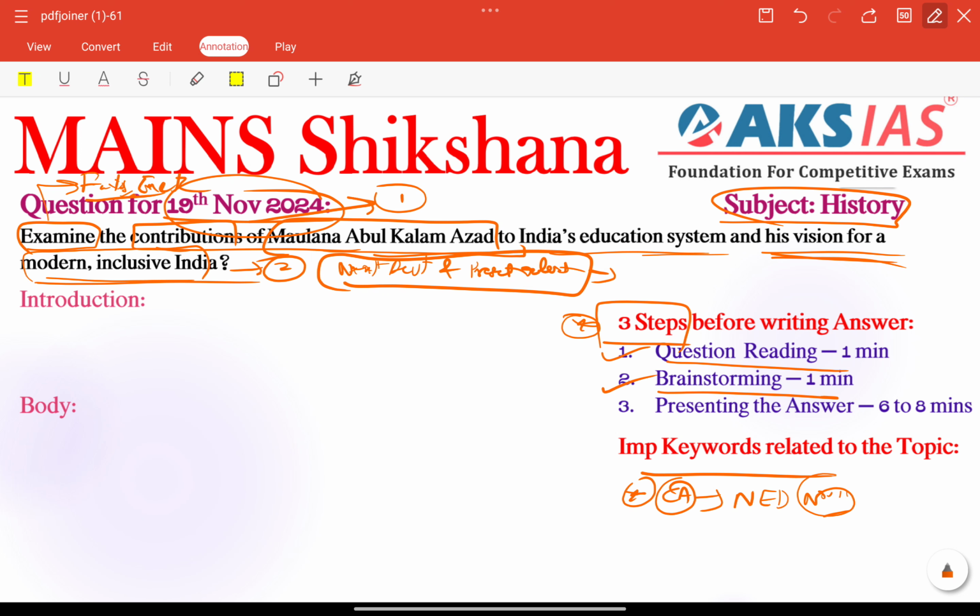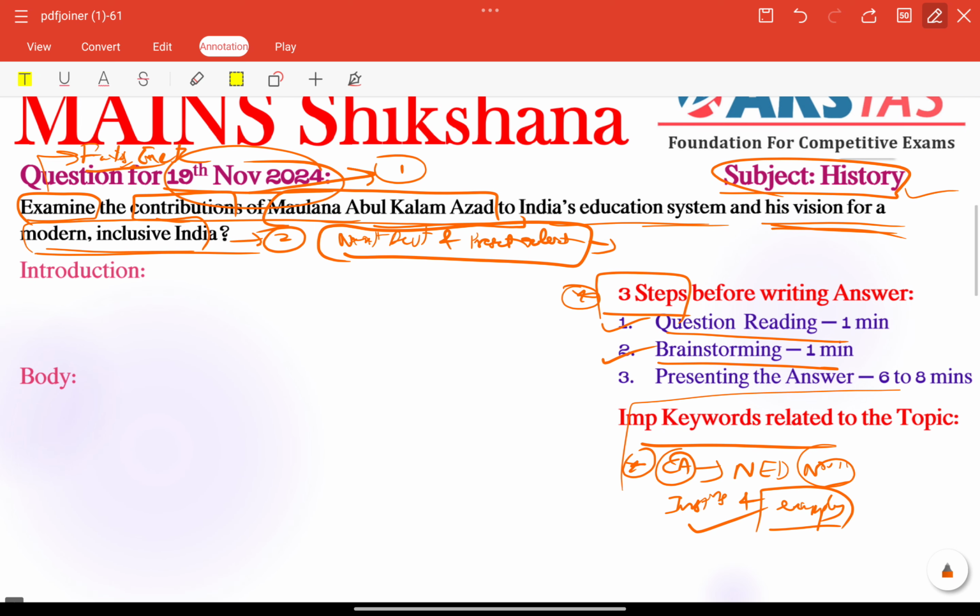Other than that, we can include important institutions that he established, especially institutions, and also we can include some important vision examples of his, as of today in contemporary India, right? Other than that, important technical education related issues also we need to include here. So all these important keywords need to be included, and especially as part of the history subject, we need to mention the timeline for everything, right? Time period is very important.